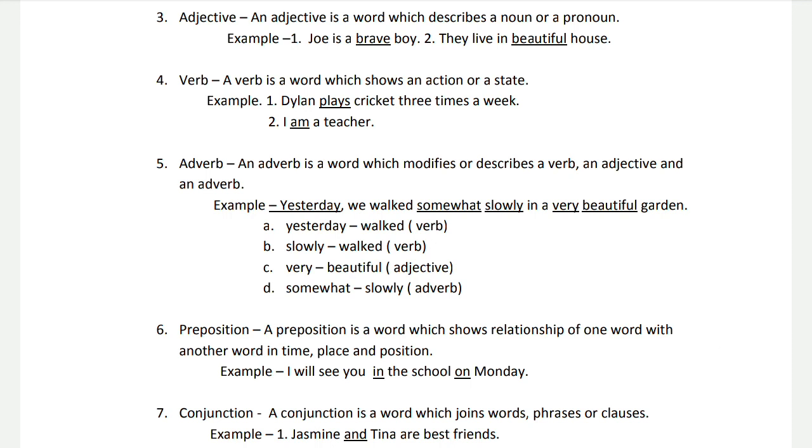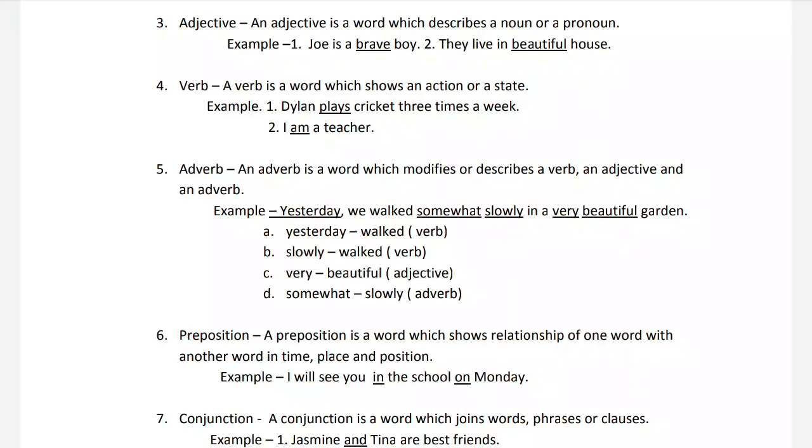Now, I want you to notice a very important difference between these 2 sentences. You notice that in the first sentence, we are talking about a physical action because playing is something that we do physically. But in the second sentence, we are not talking about any physical action. We are just saying, I am a teacher. We call that a state. That means a situation. So verbs can show actions, and they can also show states or situations. Those are the two types of verbs.